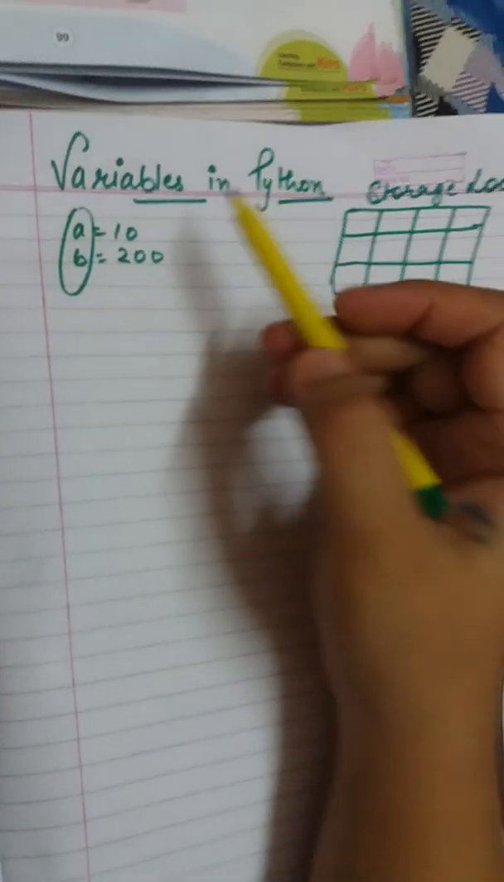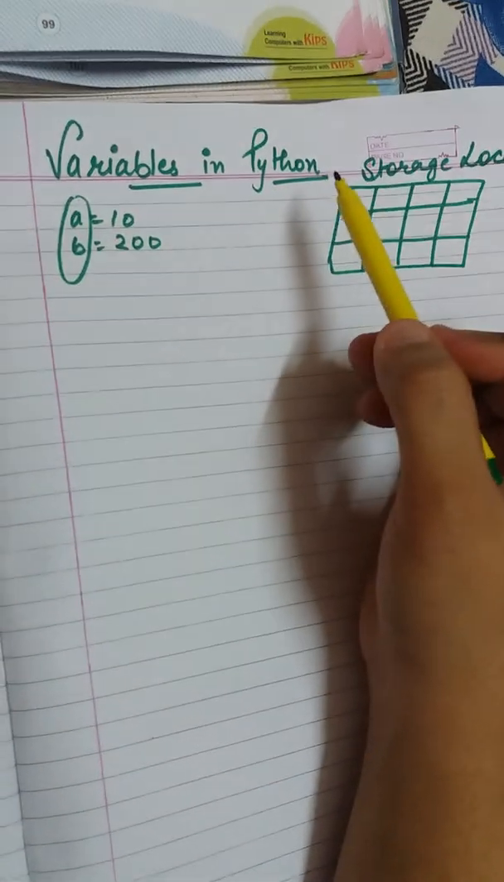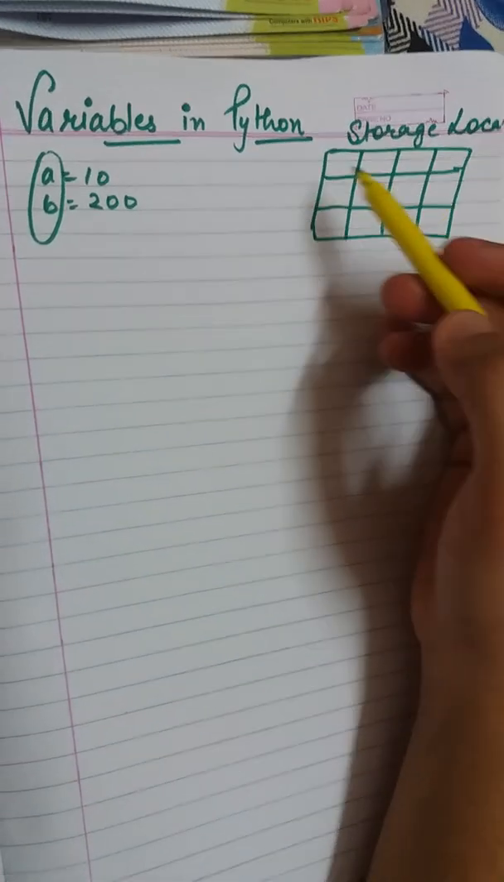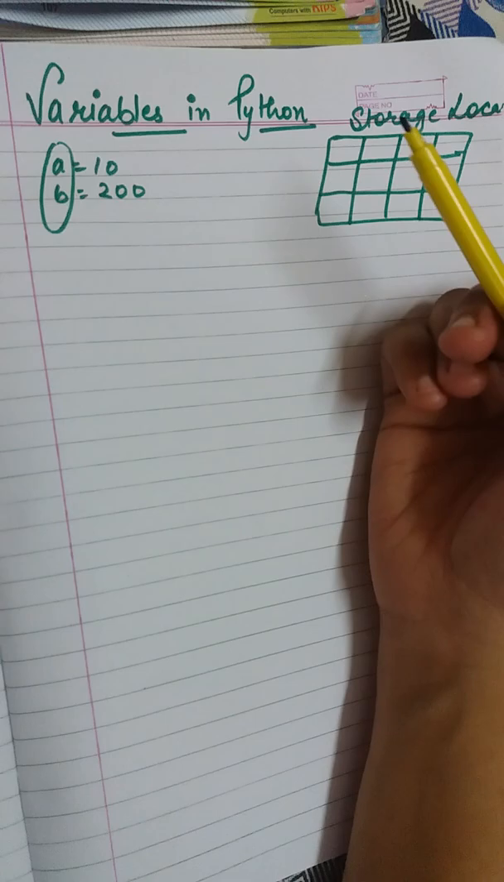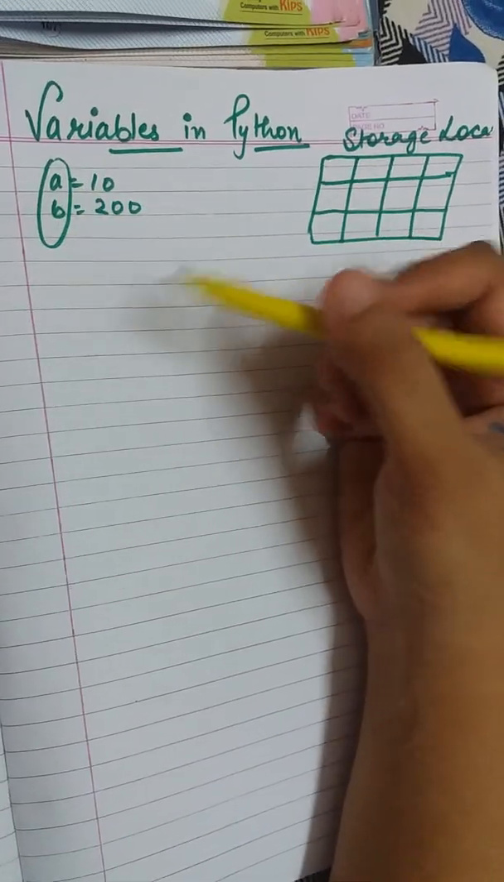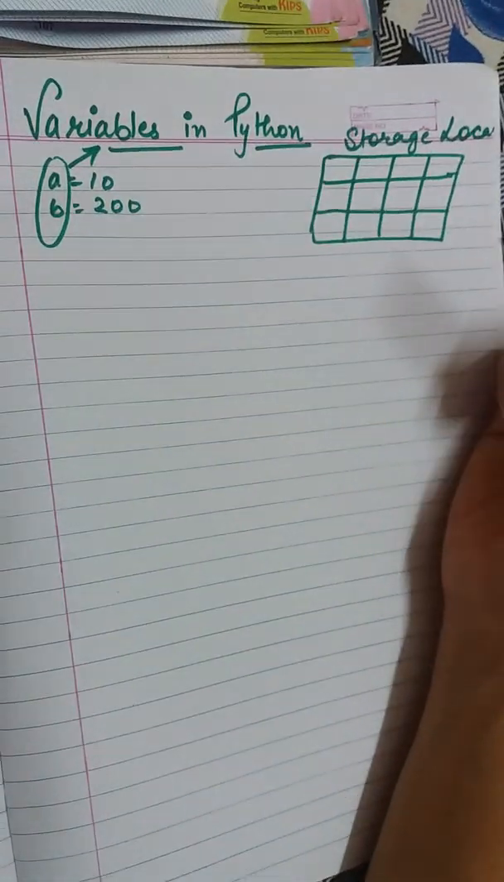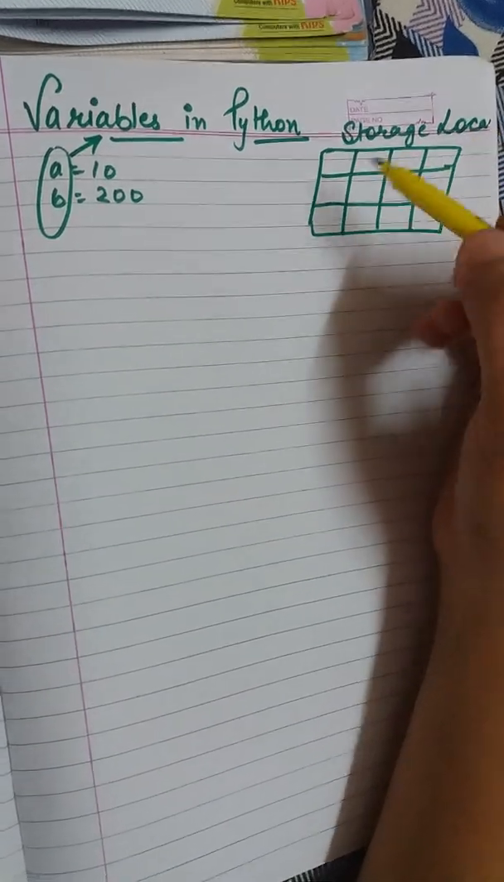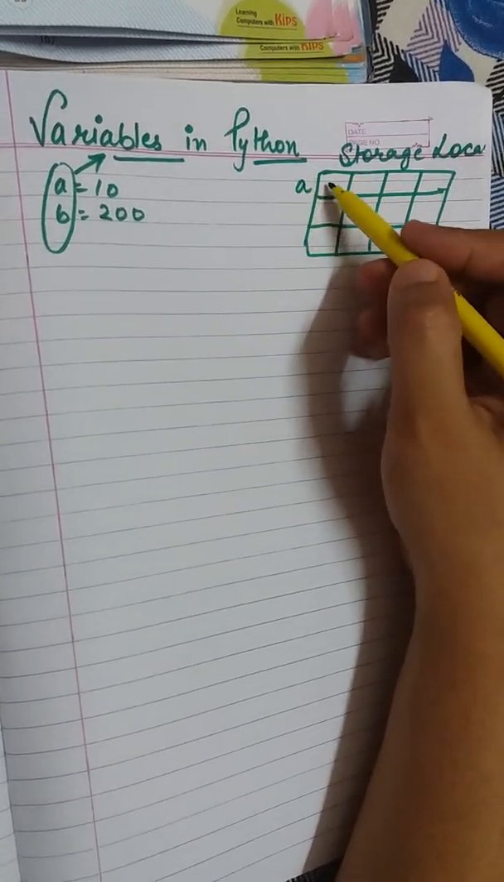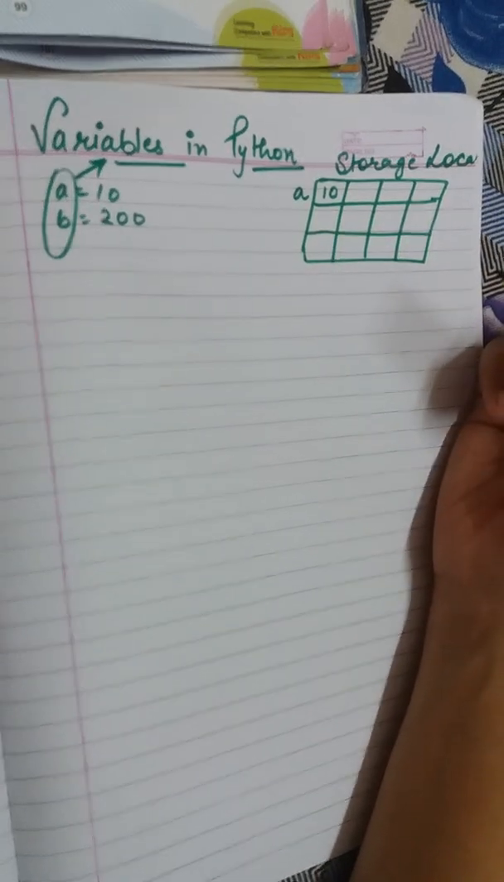Beta, now we are going to study variables in Python. Suppose I am writing a is equal to 10, b is equal to 200. So this a and b are known as your variables. Variables can be seen as a storage location. For example, this is a, and here I am putting 10.